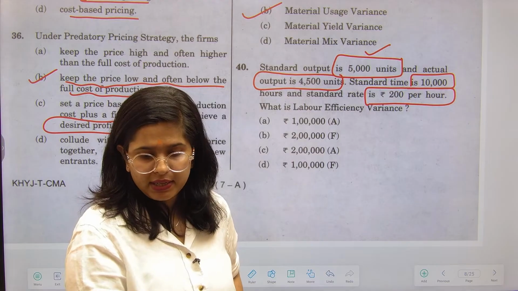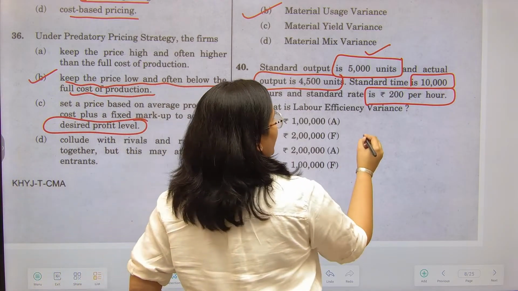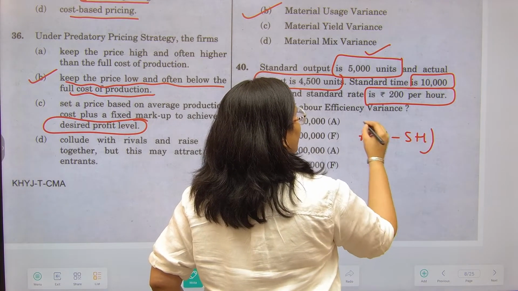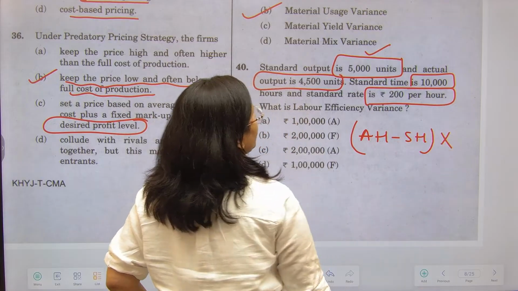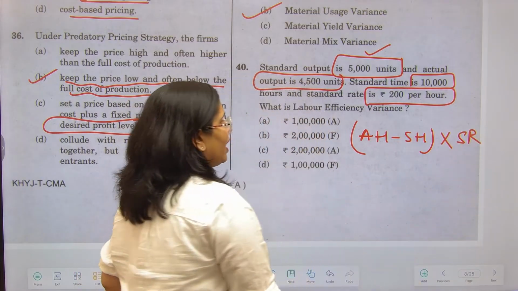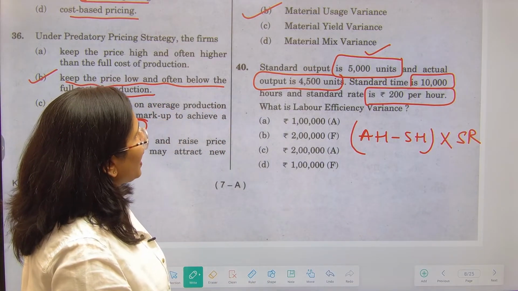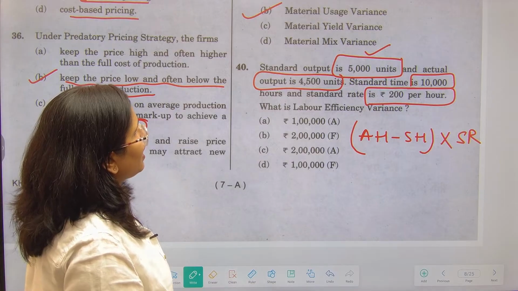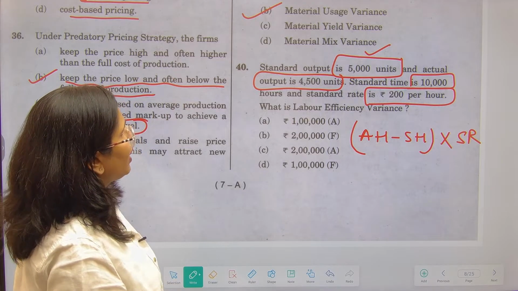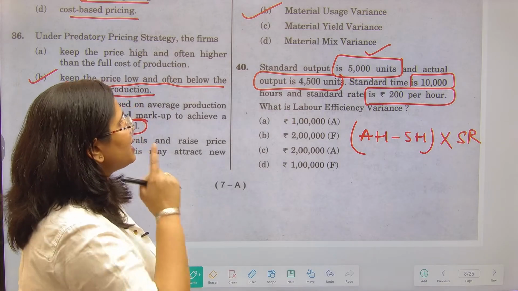of the material, right? So यहाँ पे आप hours के basis पे calculate करोगे, actual hours less standard hours, right, multiplied by your standard rate which has been provided, similar to the usage part which has been provided to us. तो अब यहाँ पे देखो what is the standard hours that has been given as 10,000 hours and the standard rate is given as 200 hours, right? Actual hours हम कैसे निकालेंगे अब?